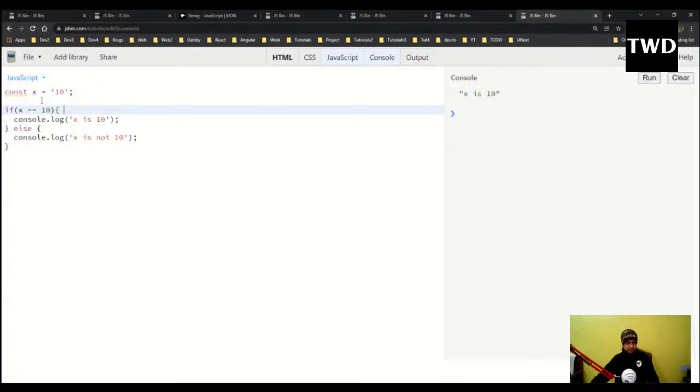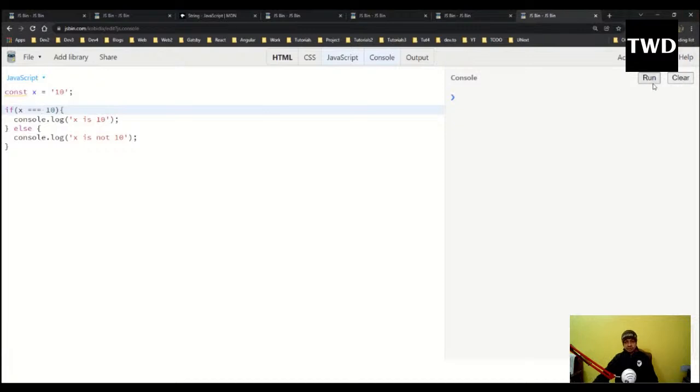Only in JavaScript, there is something known as triple equal to. With double equal to, it converts internally; the compiler tries to convert the string to a number, and if it is possible, it will do that. If you give a triple equal to, it doesn't convert, and it is also known as strict comparison.